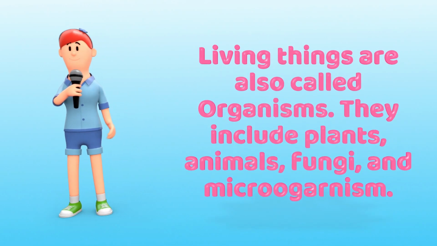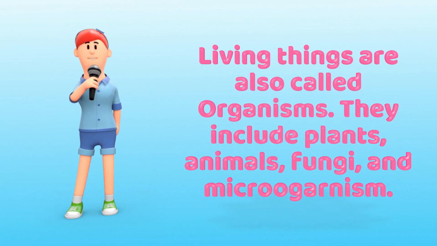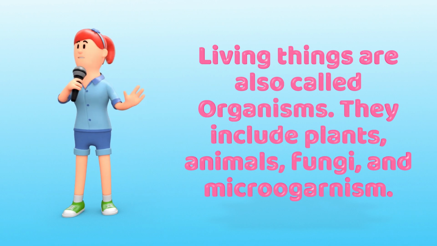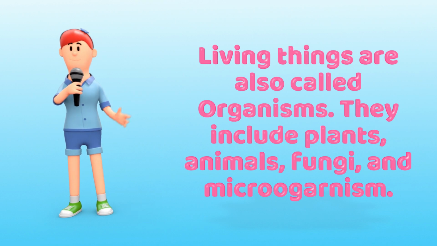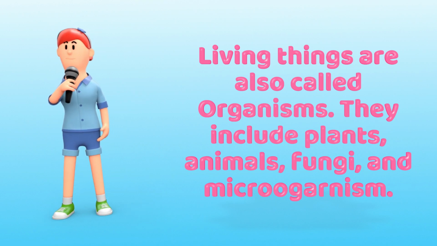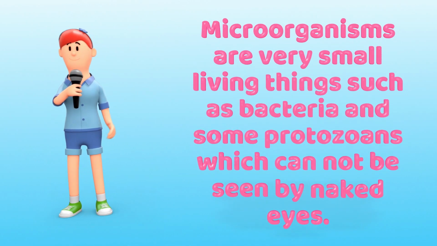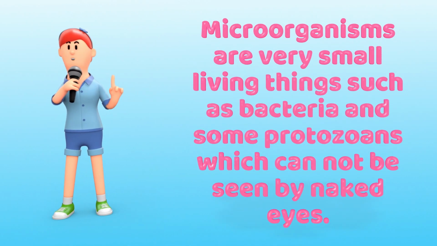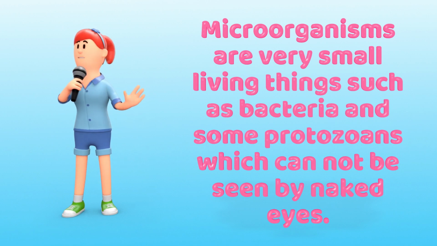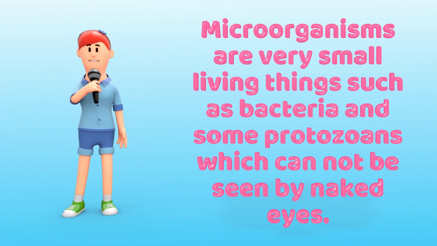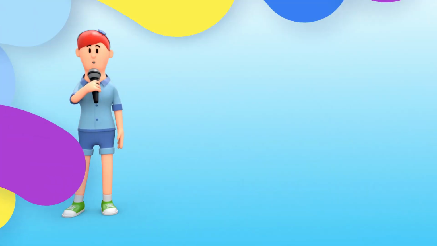Living things are also called organisms. For instance, plants, animals, fungi, and microorganisms. In addition, microorganisms are very small living things such as bacteria and some protozoa, which cannot be seen by naked eyes.